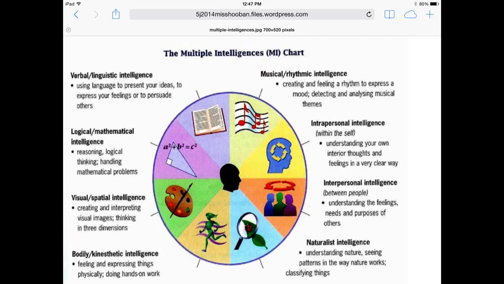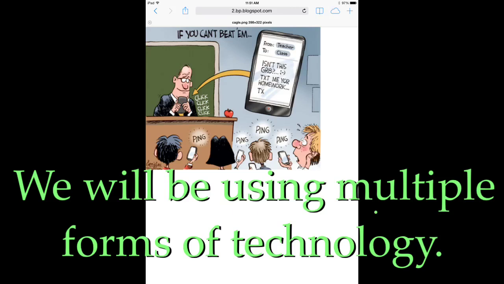The 8 intelligences that will be hit on throughout the 2 weeks are verbal linguistic intelligence, logical mathematical intelligence, visual spatial intelligence, bodily kinesthetic intelligence, musical rhythm intelligence, intrapersonal intelligence, interpersonal intelligence, and the natural intelligence. All of the assignments will hit on at least one of these intelligences, and all 8 will be used throughout the 2 weeks. We will be using multiple forms of technology throughout the 2 weeks.